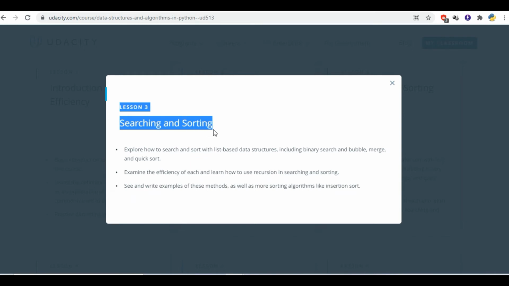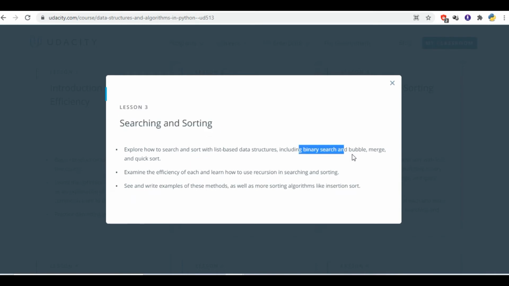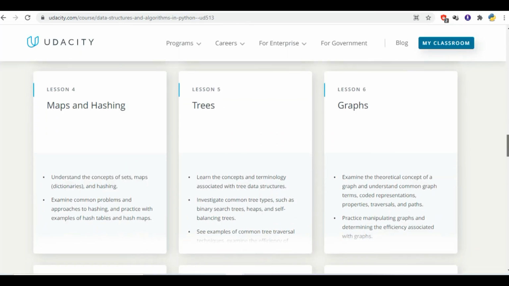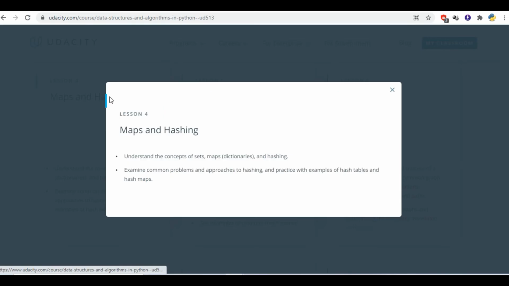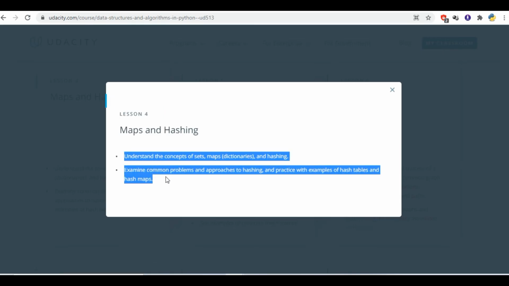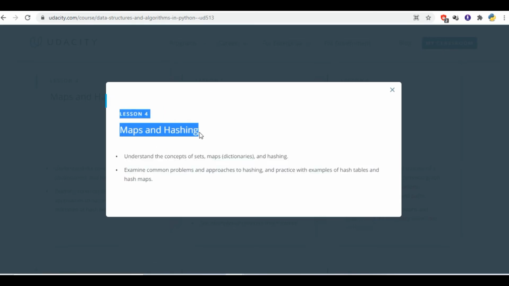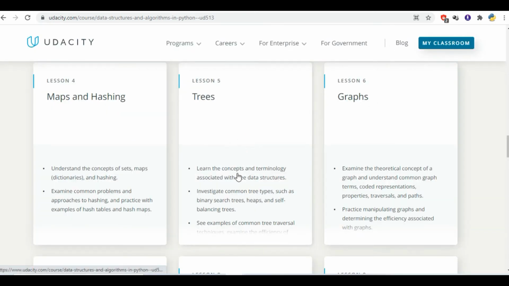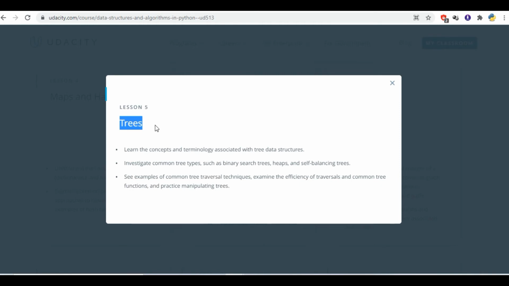In the third lesson, you can study searching and sorting. So here you can explore all the different algorithms, that is bubble sort, merge sort, quick sort. Learn how to use recursion in searching and sorting. In the fourth lesson, you will study about maps and hashing, examples of hash tables and hash maps. In the fifth lesson, you will study about trees, different types of trees like binary search tree, BST, tree traversal.